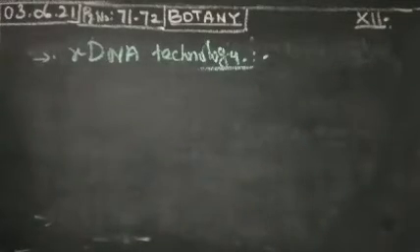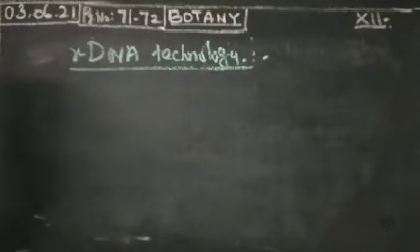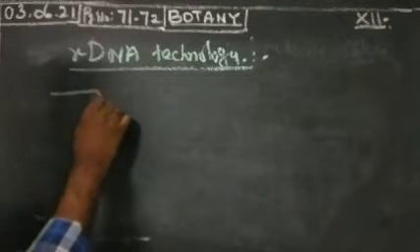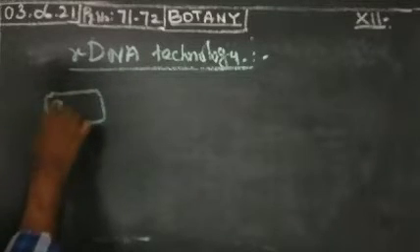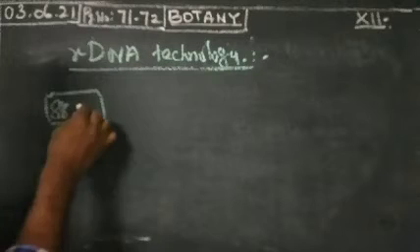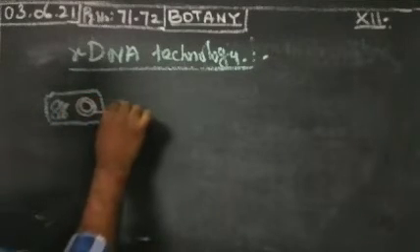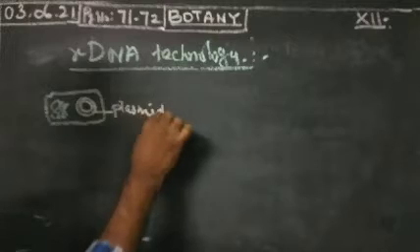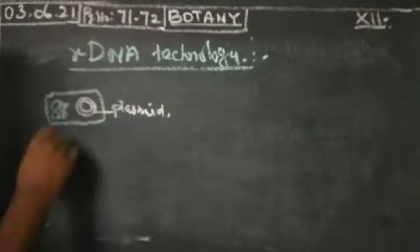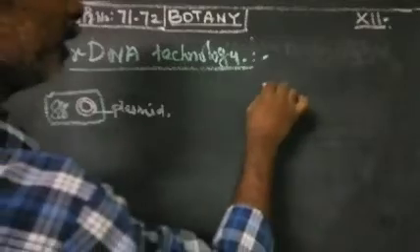In this diagram, you can see clearly what is understood. In rDNA technology, first of all there is isolation. First there is a bacteria cell. There is a plasmid and there is a chromosome. This one is a plasmid. The bacterial plasmid is called the vector. It's a chromosome. Then another one is the desired gene.